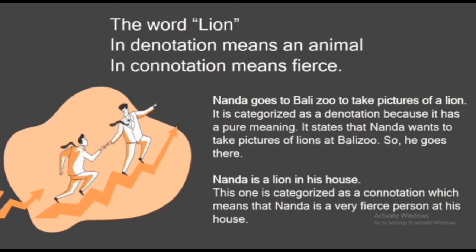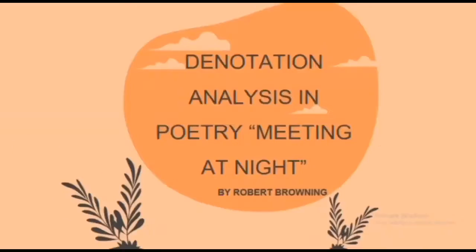Next, the word lion in denotation means an animal, in connotation means fierce. The sentences are, Nanda goes to Bali Zoo to take a picture of a lion. It is categorized as denotation because it has a pure meaning. It states that Nanda wants to take pictures of lions at Bali Zoo, so he goes there. Nanda is a lion in his house. This one is categorized as a connotation, which means that Nanda is a very fierce person at his house.